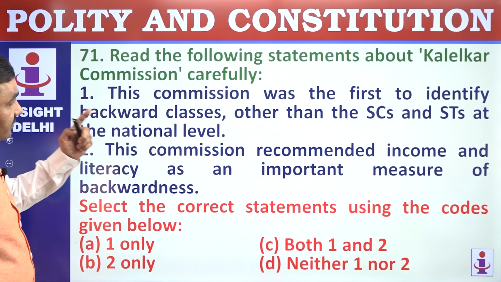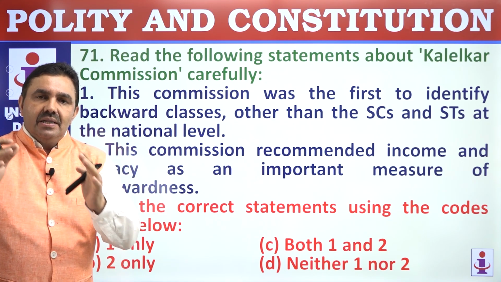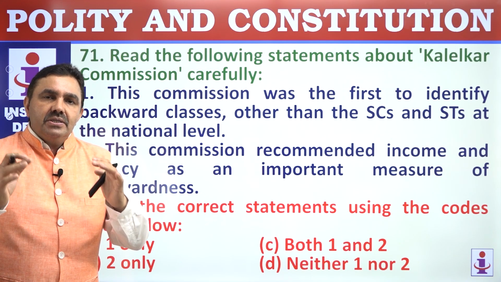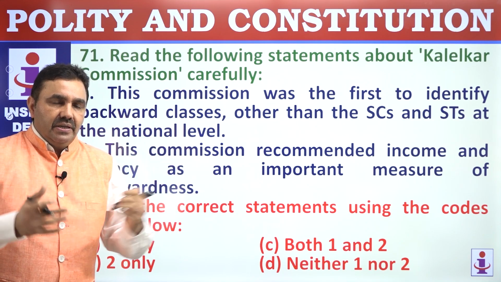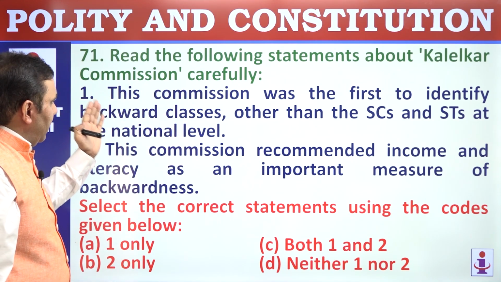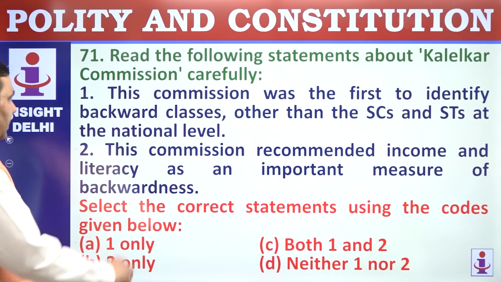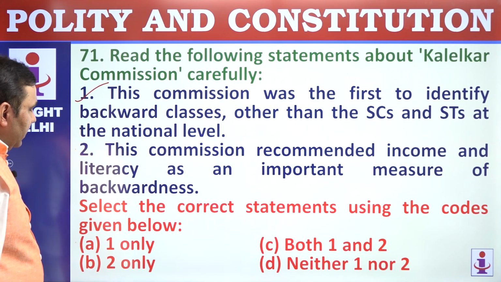Read the following statements carefully about the Kaka Kalelkar Commission. So Kalelkar Commission means Kaka Sahib Kalelkar Commission. First backward class commission appointed by the President of India in 1953. This commission was the first to identify backward classes other than SCs and STs at national level. Correct? This commission recommended caste identity, not income.